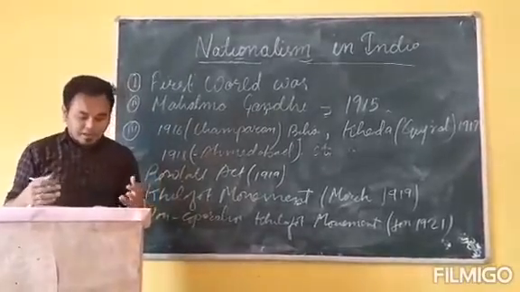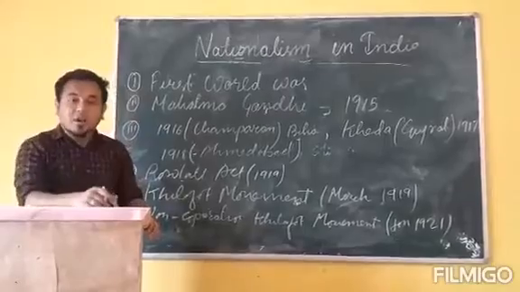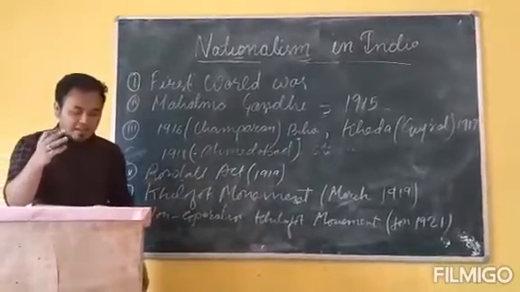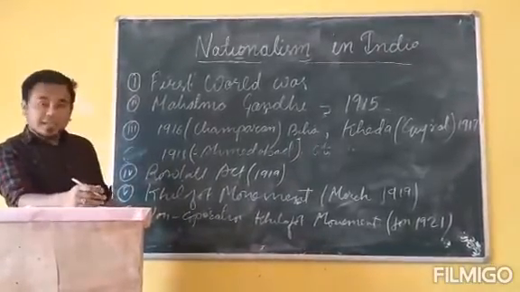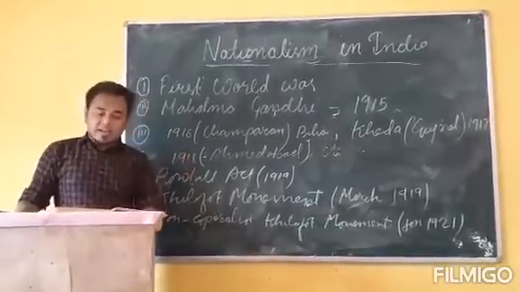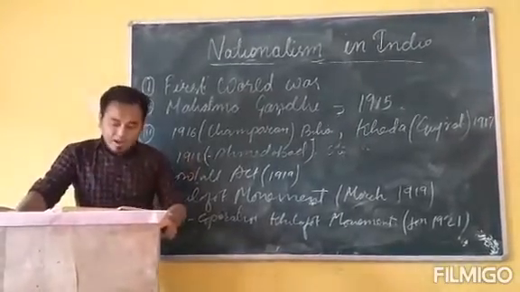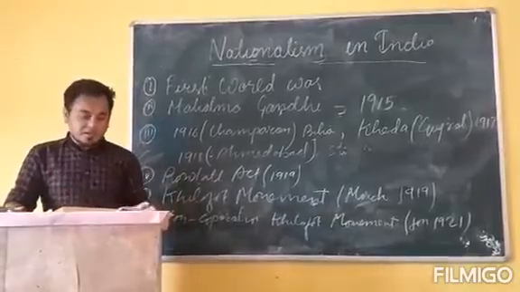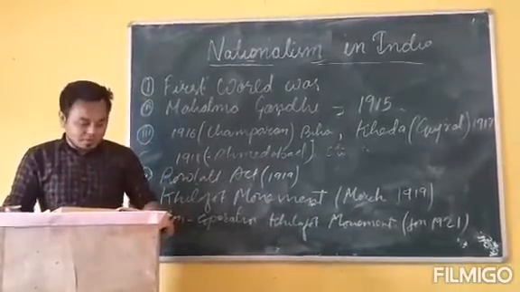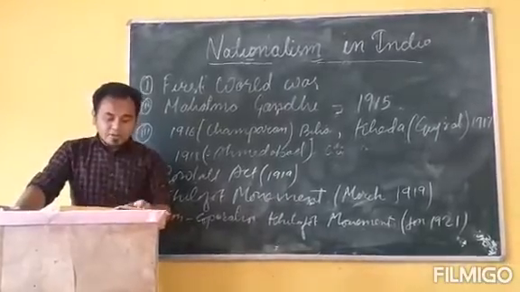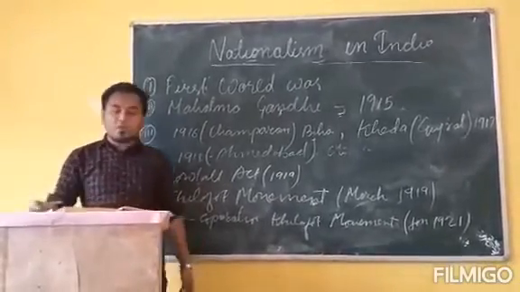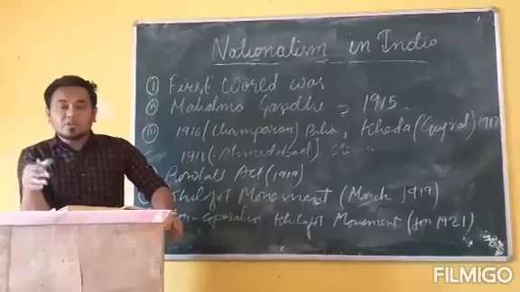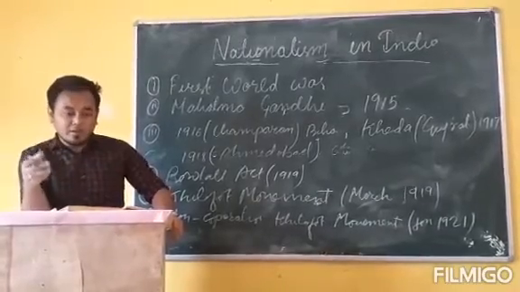Now he was thinking to do something big, and he started the Satyagraha movement against the Rowlatt Act all over India. So what was the Rowlatt Act? Now we will discuss in detail. According to the Rowlatt Act 1919, this act had been passed hurriedly through the Imperial Legislative Council by the British government. Number two, it gave the British government enormous power to repress political activity. It was passed to repress the political activities that were going on during that time.